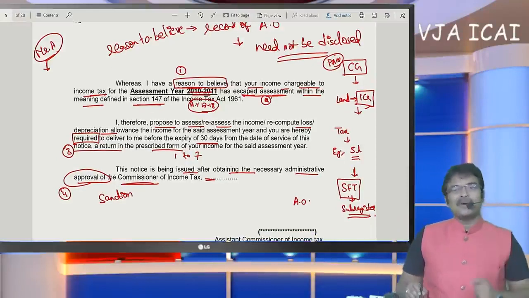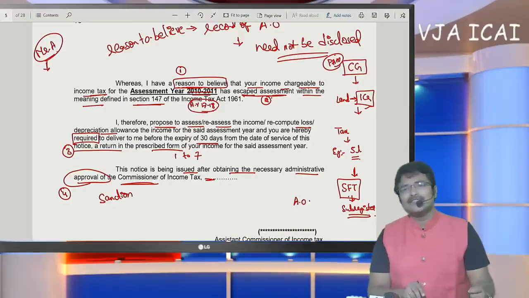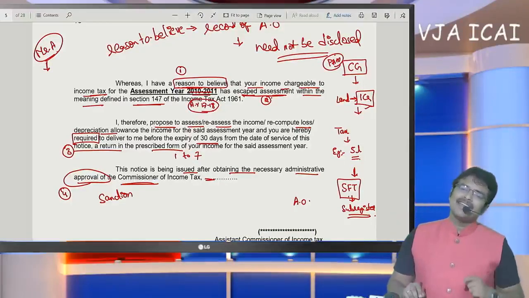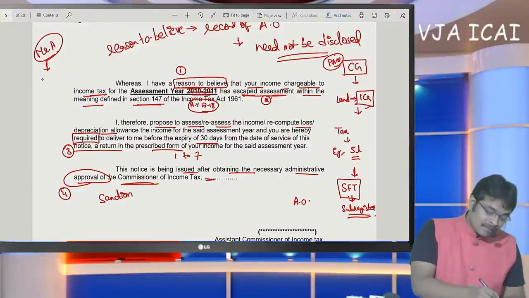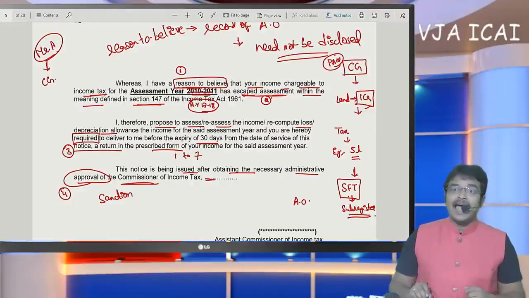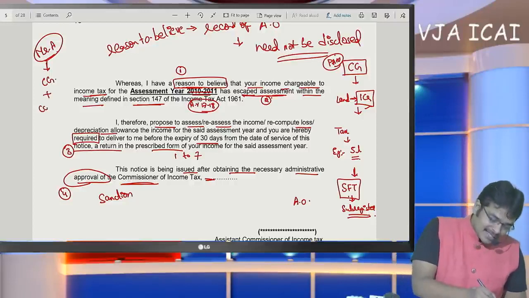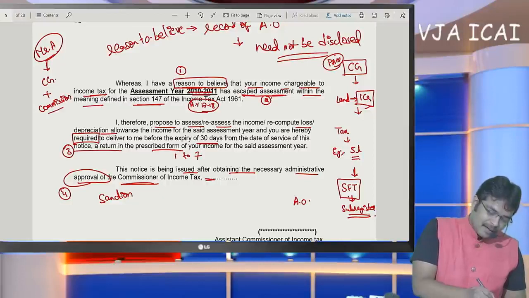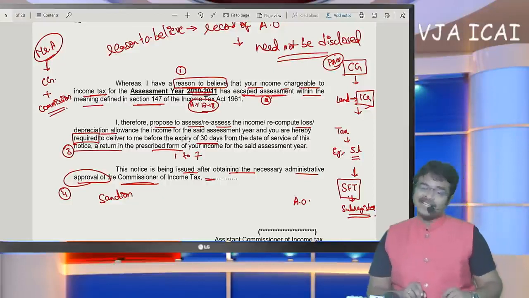So he is trying to remember, I have received notice for income escaping. What are the incomes I have not disclosed in the return of income? Now he has remembered that there is a capital gain on sale of property. Along with that he has also not disclosed certain commissions received from a manufacturer.